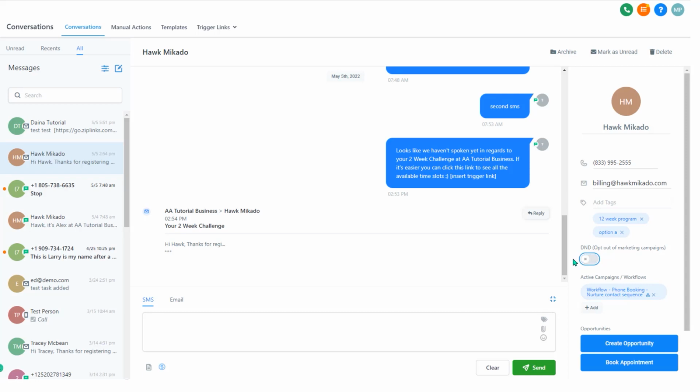Underneath that, it says active campaigns and workflows. Whatever workflows that contact is in will show there. In this case, we see that they're in a phone booking nurture contact sequence. There are two buttons here. If you click the 3 little boxes, it'll take you into the workflows area, into the status, and show you where exactly in that workflow that contact is at. The next little icon is a little blue X, and if you click that X, it'll ask you if you want to remove that contact from that workflow.